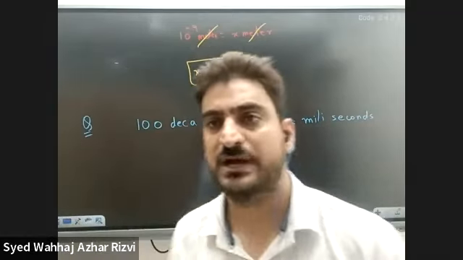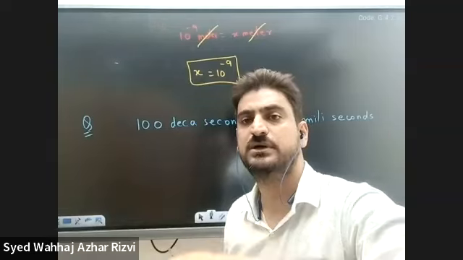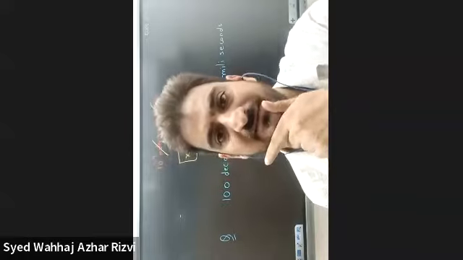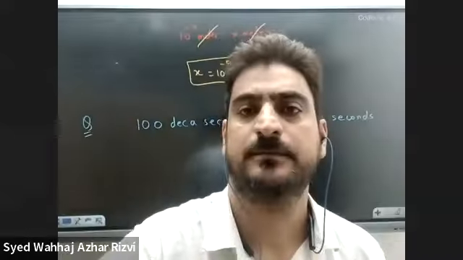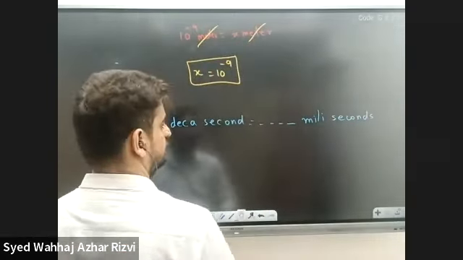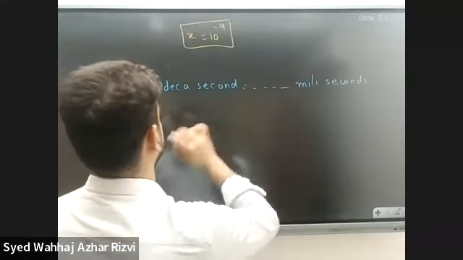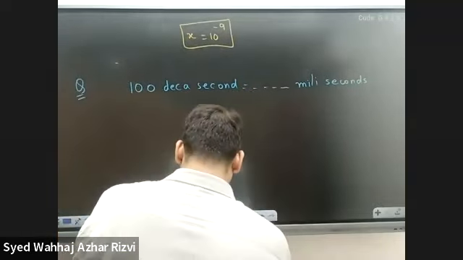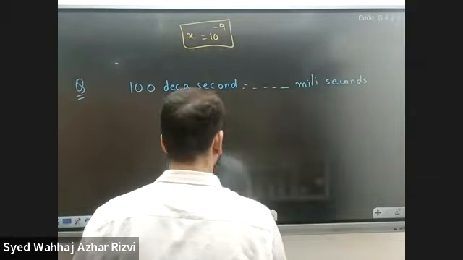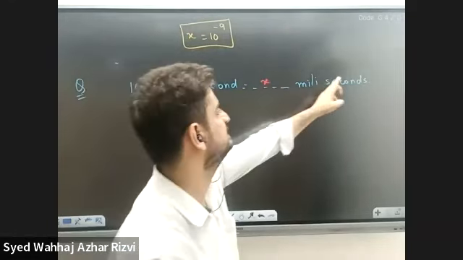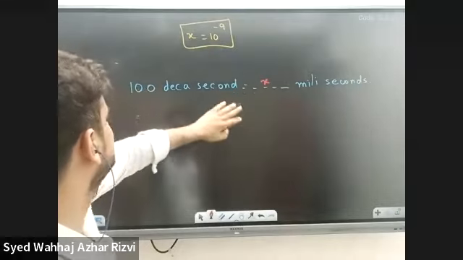So a decasecond is going to be converted into a millisecond. So 100 decaseconds is equal to some milliseconds. I don't know how many milliseconds we are having here. Let's try to figure it out. Let's write it x milliseconds.